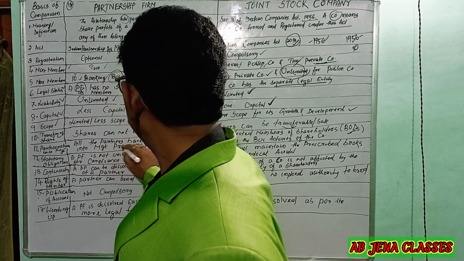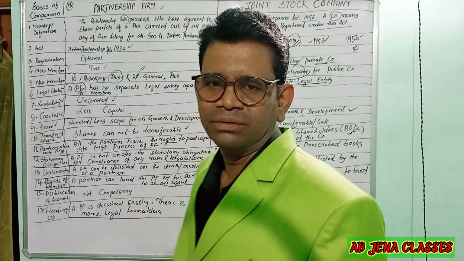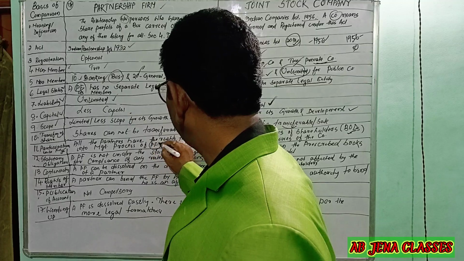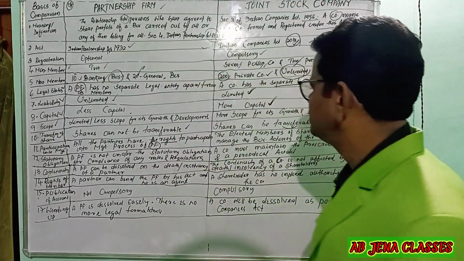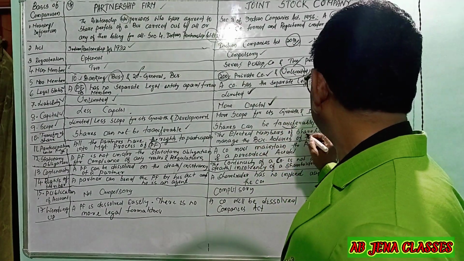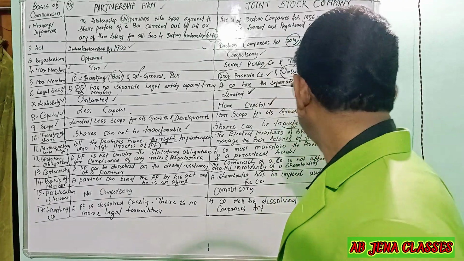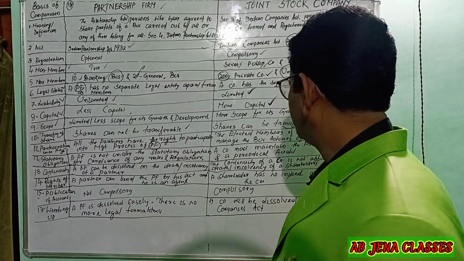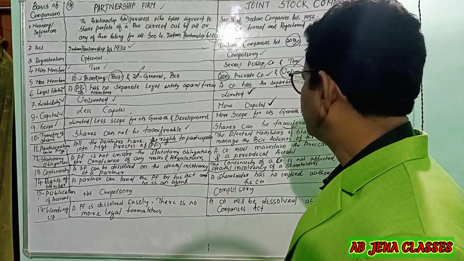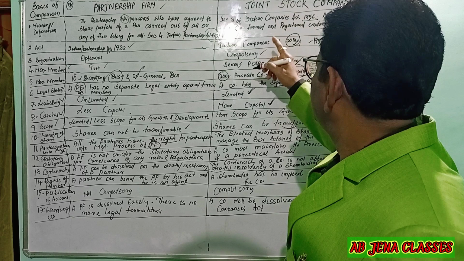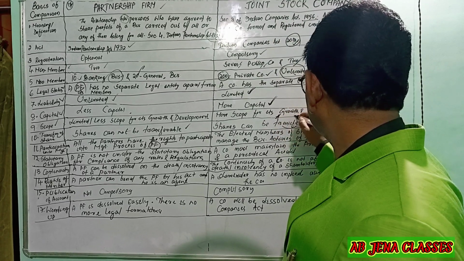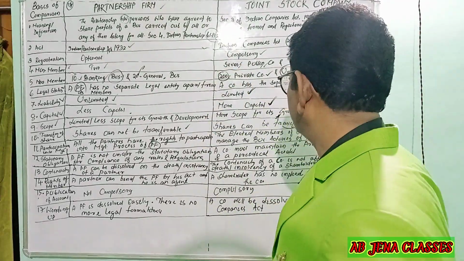In a partnership firm, all the partners have equal rights to participate in the management process of the firm. Whereas in the case of a joint stock company, which I have already discussed, the elected members of the shareholders manage it. Who are the elected members of the shareholders? Normally they are the board of directors. They will manage the business activities of the company, which is geared towards growth and development as compared to the partnership firm.